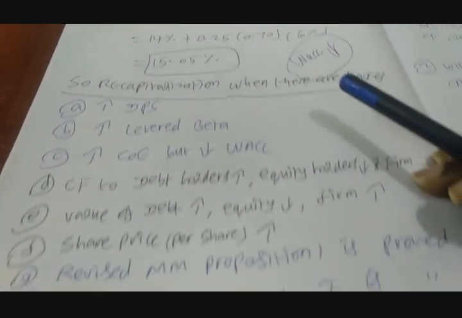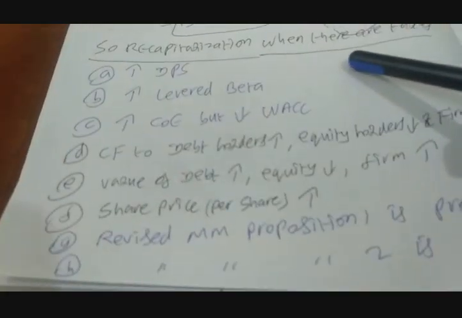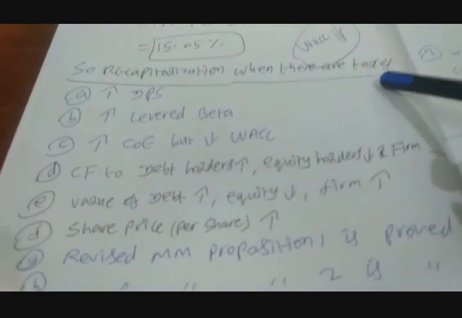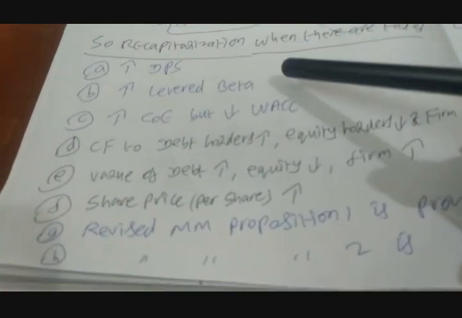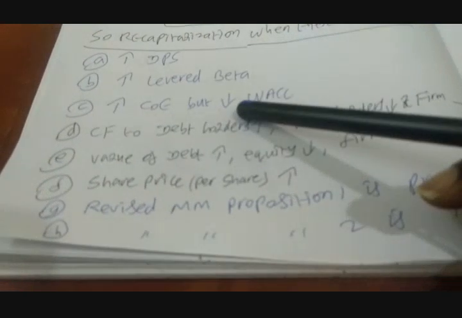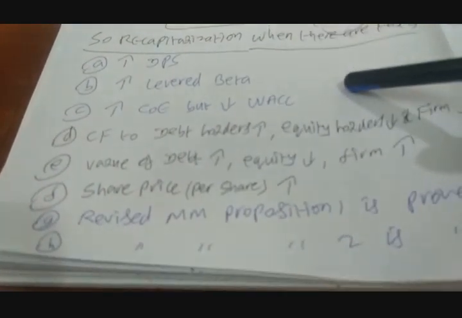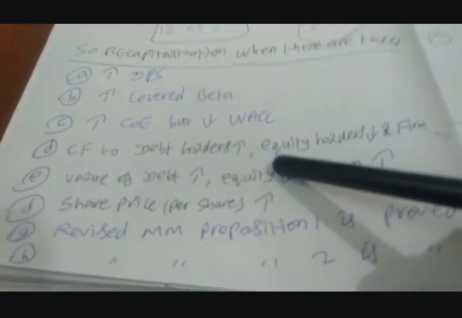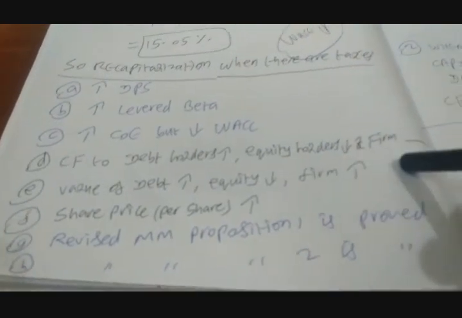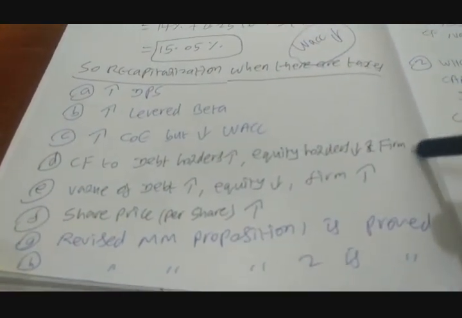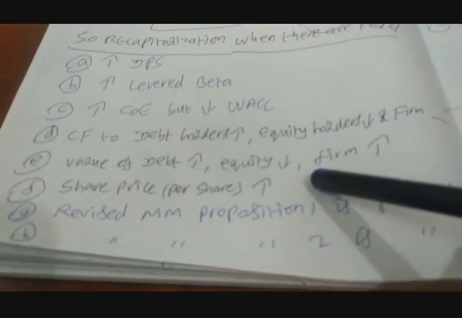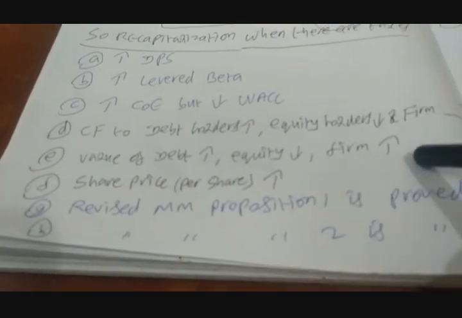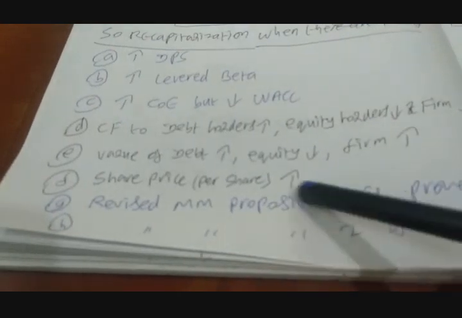So the conclusion is this: recapitalization when there are taxes, that is the real life environment, increases dividend per share, increases levered beta, increases cost of equity but decreases WACC. Cash flow to debt holders increases, equity holders decreases. For firm it is remaining at the same level. Value of debt increases, value of equity decreases, value of firm increases. Share price per share increases.